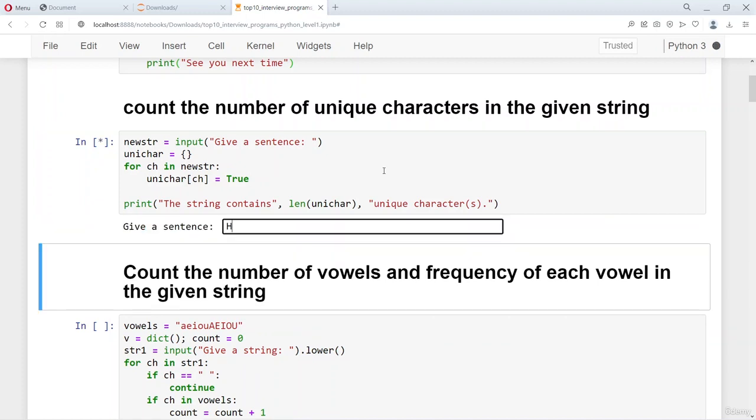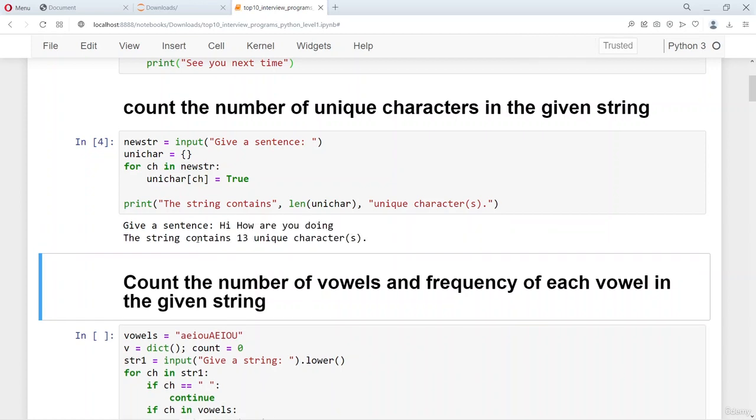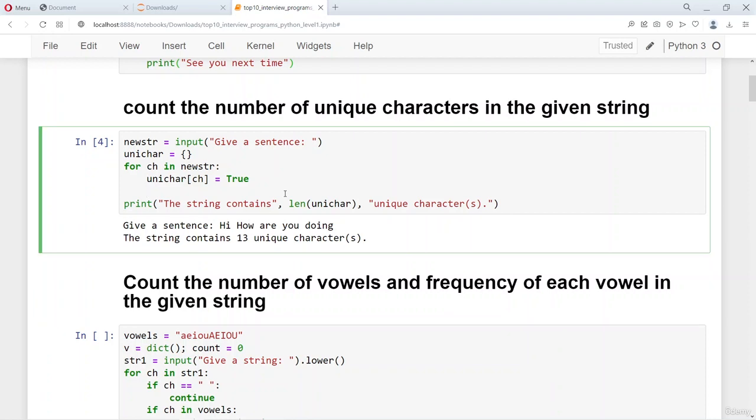So let's give a string, hi, how are you doing? You can see the I is occurring twice, but still, it says the string contains 13 unique characters. If you see, the I is counted only once. The space also has occurred many times, but it's still counted as only one. So the number of unique characters is 13. This is a very simple way of finding the unique characters in the given string.